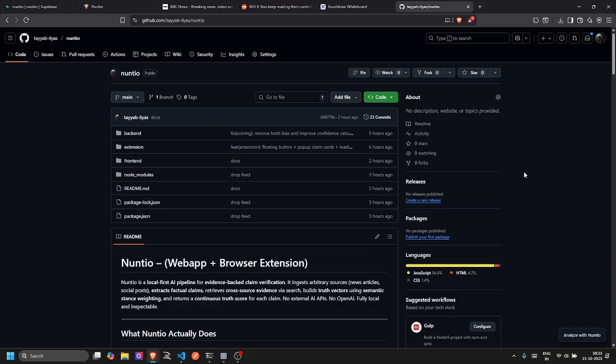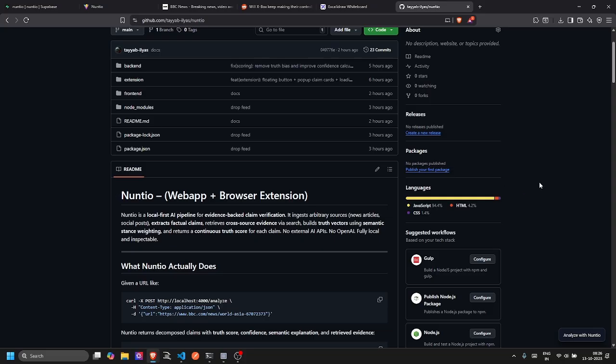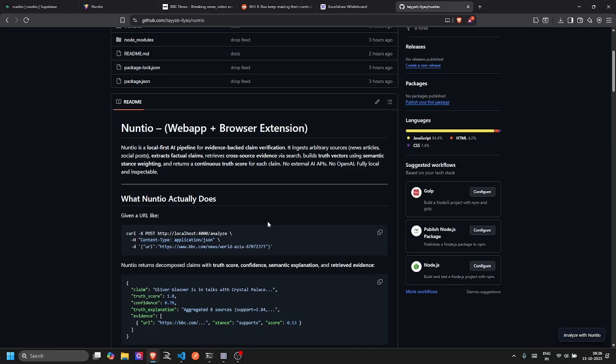Before going through the demo of the web app and browser extension, I would like to take some time and walk you through the technical implementation of what we have done, and try to give some good reasons for the things we have implemented and why. The very first thing you would expect from a fact checker or misinformation mitigator is to tell you that the content you're consuming is correct, verifiable, or at least trustworthy in a particular context.